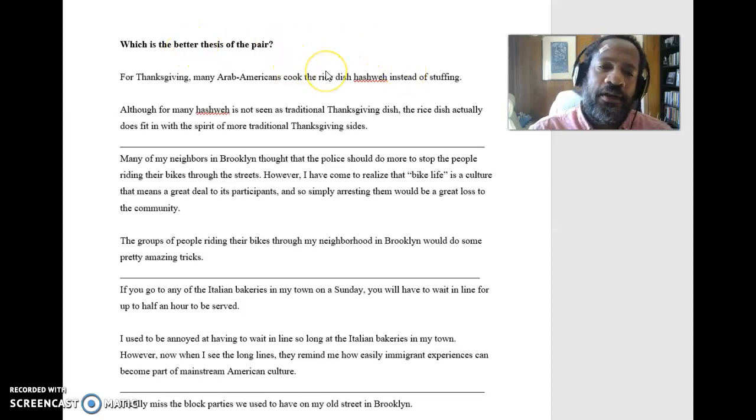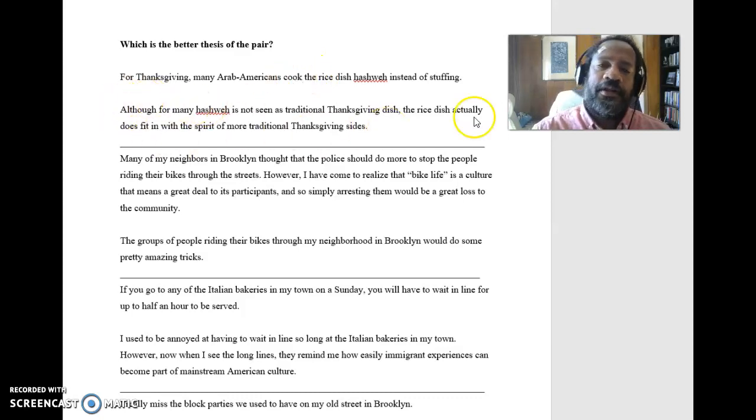So what I have here are pairs of theses on a topic, and we want to talk about which one is better and why. So let's go to the first one. It says, for Thanksgiving, many Arab Americans cook the rice dish hashway instead of stuffing. And then our second one is, although for many hashway is not seen as a traditional Thanksgiving dish, the rice dish actually does fit in with the spirit of more traditional Thanksgiving sides. What do you think is the best one? I'll give you a second to think about it.